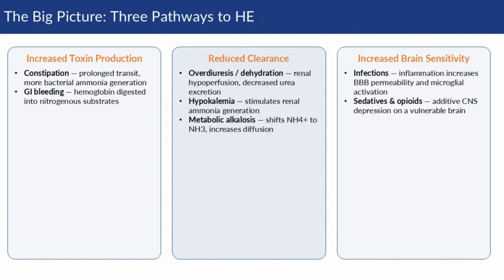At the end of the day, all these triggers are just different ways of tipping a fragile system past its compensatory limit, either by increasing toxin generation, reducing clearance and buffering, or making the brain more sensitive to the same toxin load. This is why hepatic encephalopathy can look like it comes out of nowhere. The precipitants might be mild, but the physiology isn't.